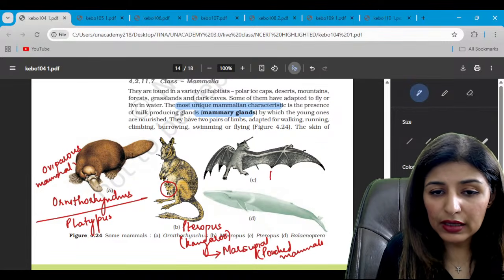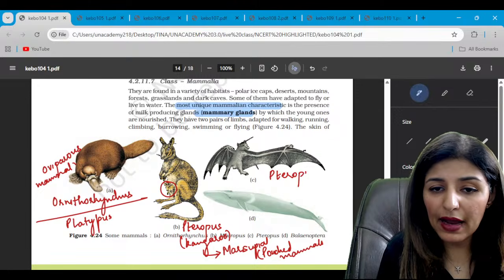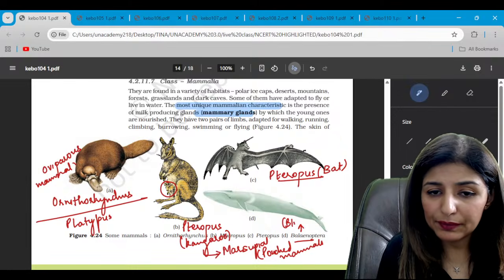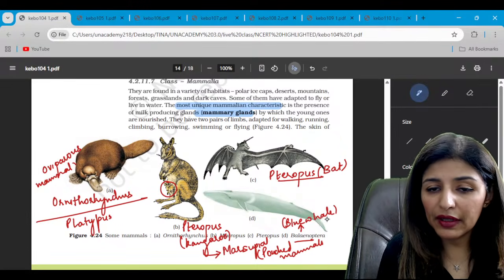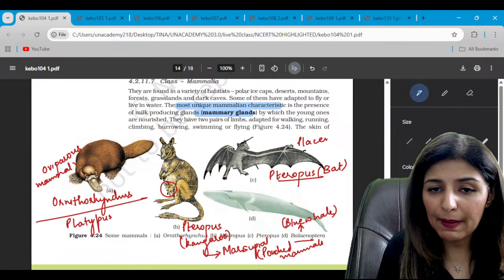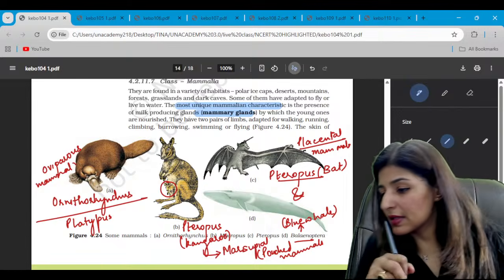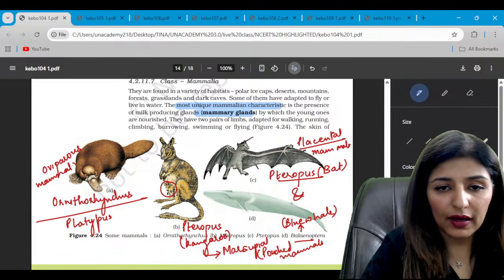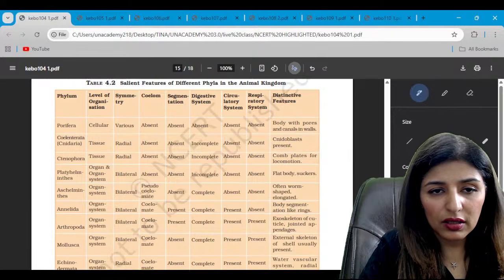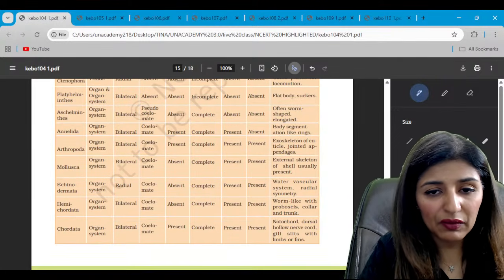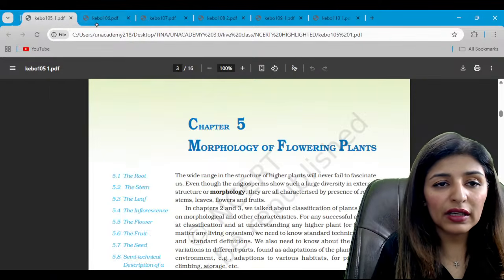This one is Pteropus. Pteropus is a bat. And this one is Balaenoptera or the blue whale. Both of them are placental mammals. This and this are placental mammals. Is that clear to everyone? Now, this is the table which summarizes the entire animal kingdom and we have discussed it already. Moving on to the next chapter, guys.